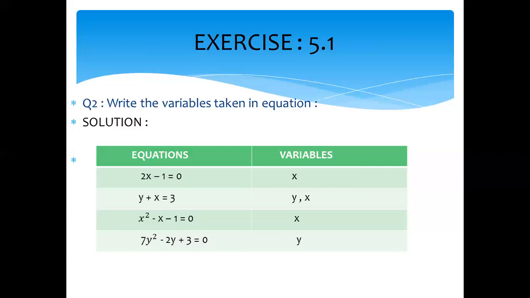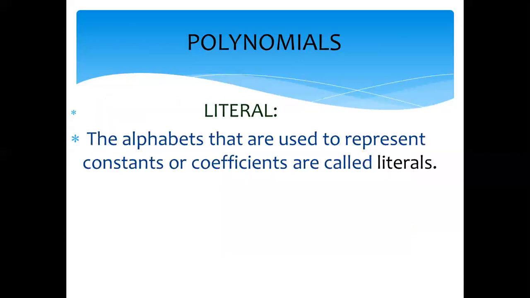The third question is: write the literals used in the equation. Again, before simplifying this, I will tell you the definition of this. What are they? Literals, the alphabets. The alphabets that are used to represent the constants or the coefficients are called literals.